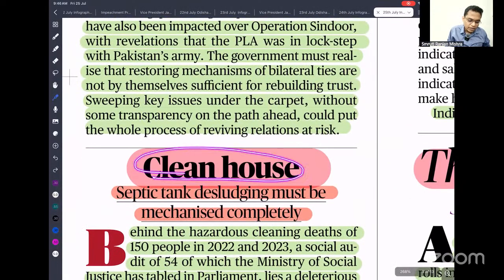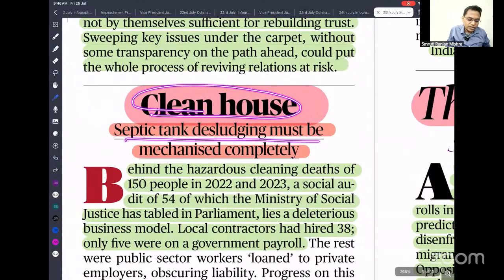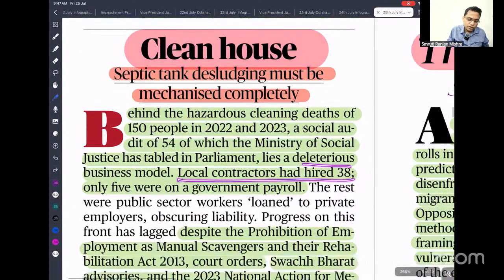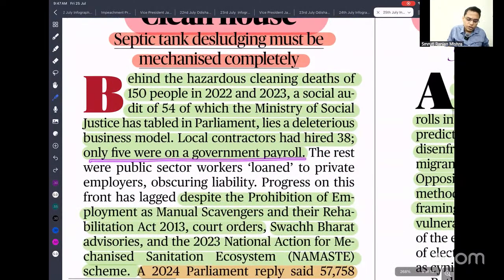So next is Clean House. Septic tank dislodging must be mechanized completely. Recently we have seen so many people dying by manual cleaning of septic tanks whenever they enter them. Septic tanks produce so many hazardous, poisonous gases, and because of that, so many people are dying from asphyxiation. A social audit of 54 was tabled in Parliament by the Social Justice ministry. No need to go into all these things.